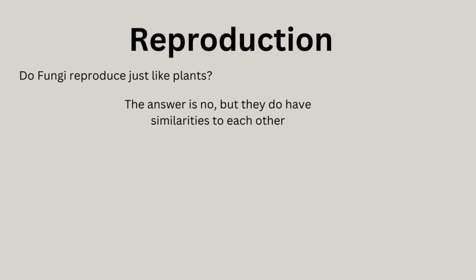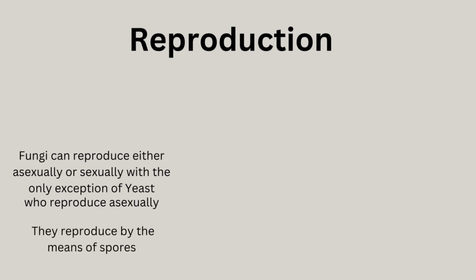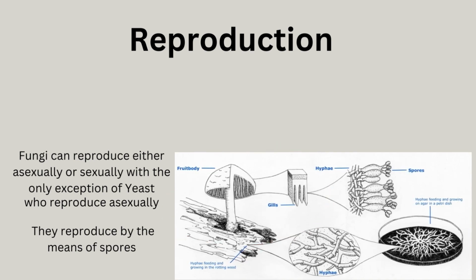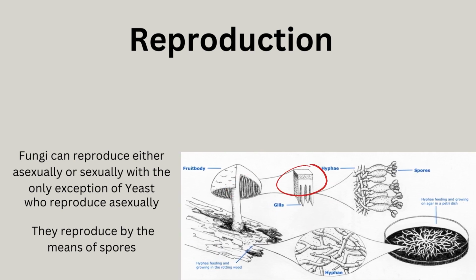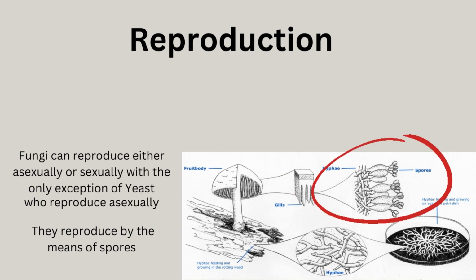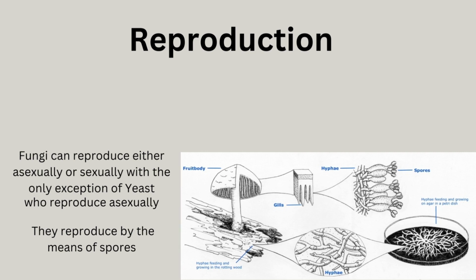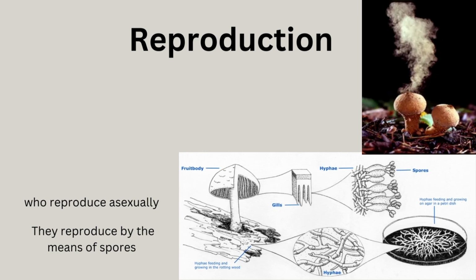Reproduction. So you might be wondering, how do fungi reproduce? Do they reproduce like plants with seeds? Well, sort of in a way. Fungi can reproduce either asexually or sexually, with the only exception of yeast, which can only reproduce asexually. Fungi reproduce by means of spores. In the diagram below, in the bottom right corner, you can see an image of a mushroom. The fruit body of the mushroom is packed with gills. Inside those gills, there are a lot of hyphae attached to spores. When the mushroom becomes mature enough, the spores burst out, like seeds just bursting out. And that's how fungi reproduce.